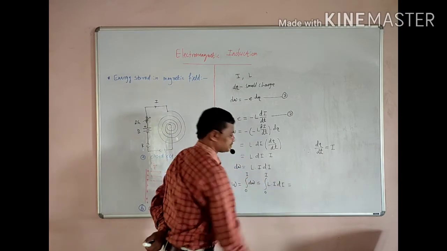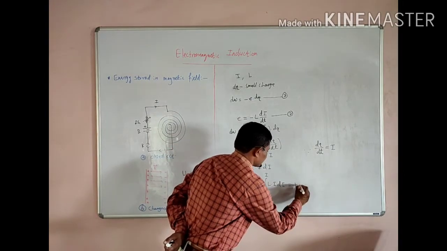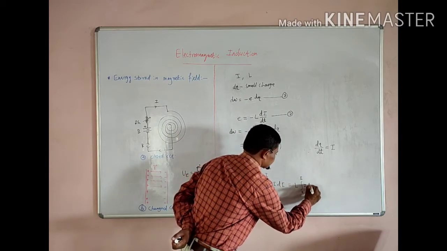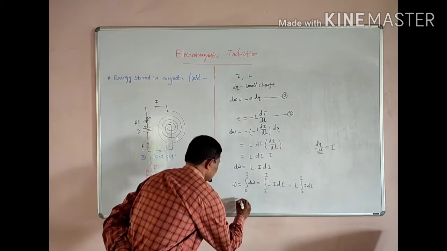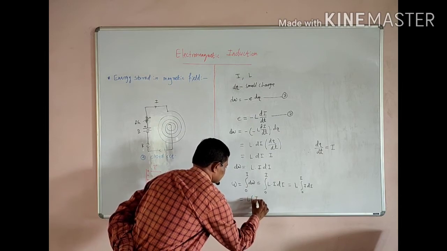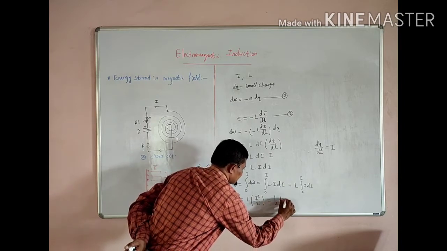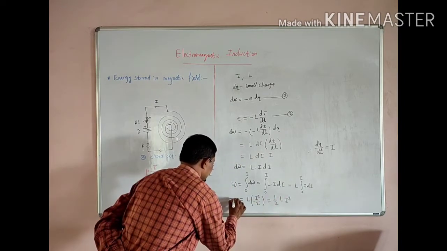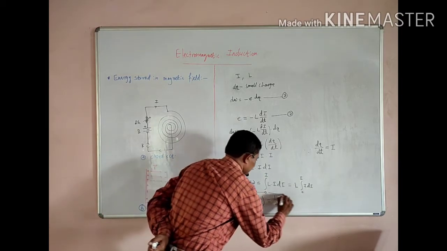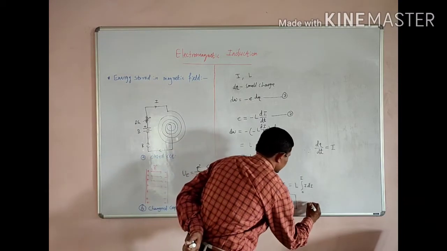If we take inductance as constant, taking it outside, the integral from 0 to I of I di gives L times I square divided by 2, or one half L I square. This is the total work done W. Suppose this is equation 3.